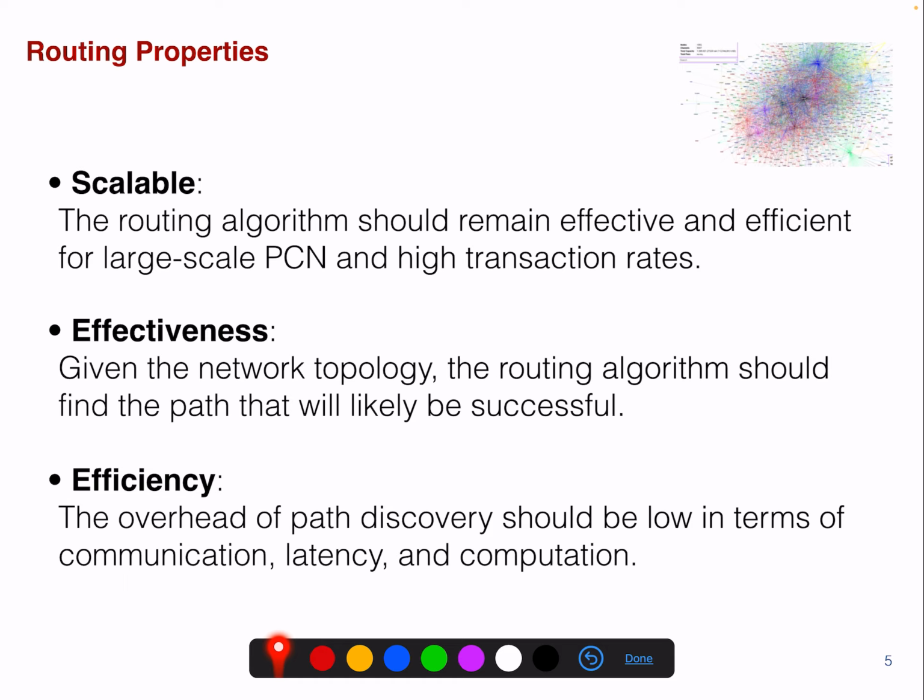So it should be effective. Given the network topology, you want the routing algorithm to find the path that will likely be successful, right? Because it could also be that the payment is unsuccessful, that it fails, and then you have to restart the payment. It's very annoying. And the routing algorithm should be efficient, so you want the overhead of the path discovery to be low in terms of communication, latency, and computation. Obviously, you don't want this to be overly complicated.